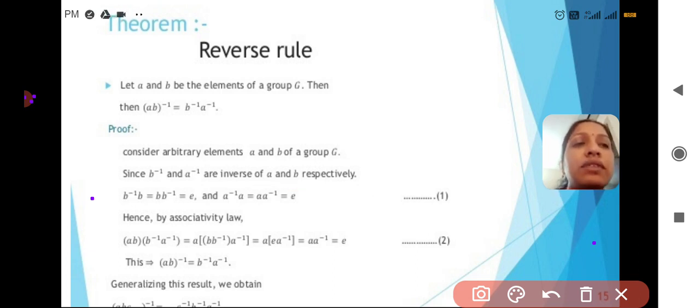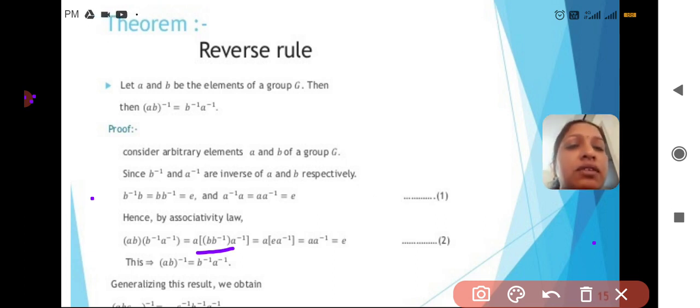From the inverse law we can write B inverse B equals E, and A inverse A equals E. I am taking this as equation 1. Next, to prove the statement, by the associative law we can write (AB)(B inverse A inverse) as A (B B inverse) A inverse.